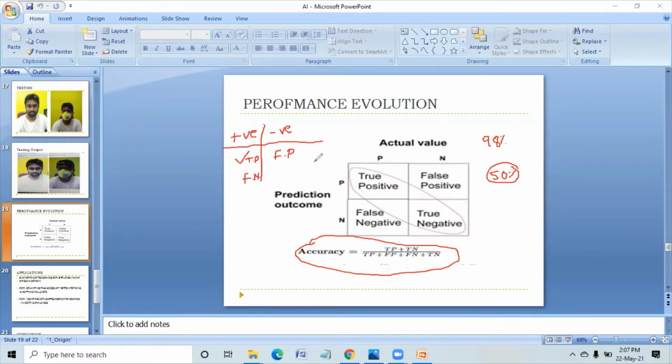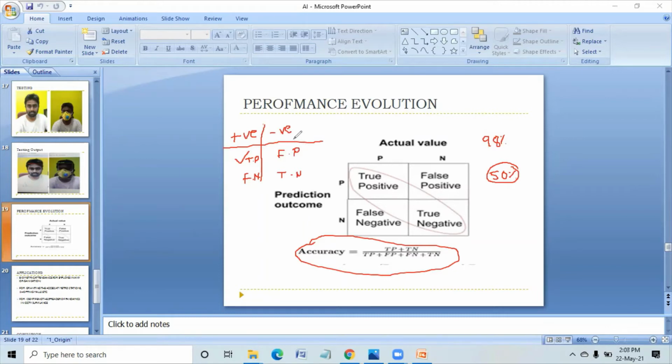Suppose I am not having COVID-19, I have gone for the test. It is showing negative, means true negative. If I am not having COVID-19 and I have gone for the test, if it is still showing positive, then it is a false positive.